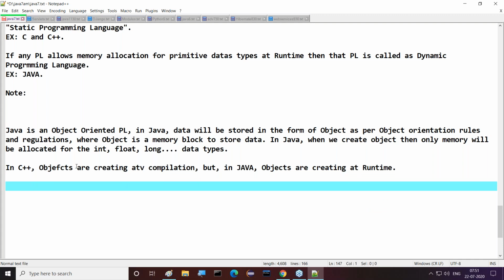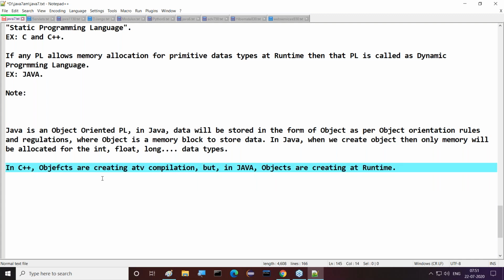In C++, objects are created at what time? At compilation time. But in Java, objects are created at runtime. Observe this clearly. Objects are created at runtime in the sense that memory allocation is going on at runtime, or not? In the case of Java, objects are created at runtime, in the sense memory allocation is going on at runtime.